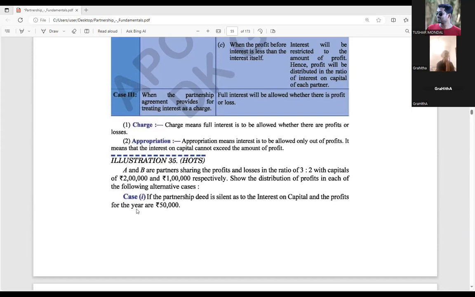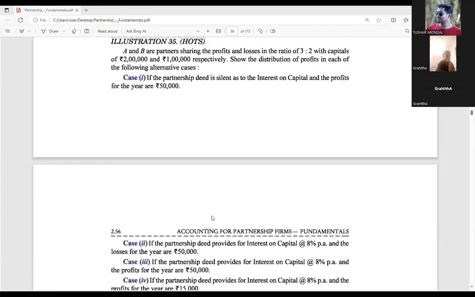See case number 1. If the partnership deed is silent as to interest on capital, and the profit for the year is 50,000. Now the partnership deed is silent, and the profit for the firm was 50,000. Since the partnership deed is silent, there is no percentage required even. If it is silent, definitely interest on capital is not allowed. We know very well. Correct?